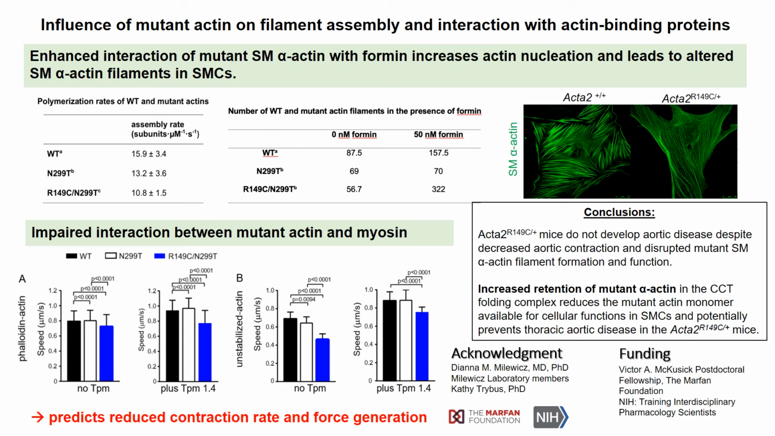In conclusion, our data indicate that despite the decreased contraction of aortic segments and disrupted mutant smooth muscle alpha-actin filaments, the R149C mice do not develop aortic disease. Enhanced binding of the mutant smooth muscle alpha-actin to the CCT complex may decrease the mutant actin monomer that's available for cellular functions and prevent aortic disease in these mice. Further studies to create the R149C and N299T mice are underway.